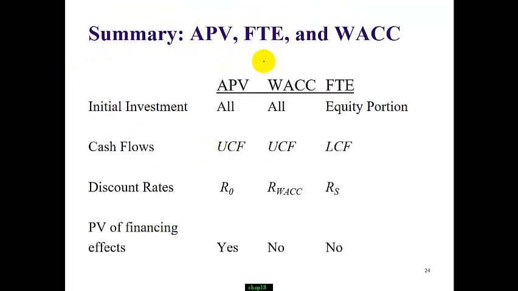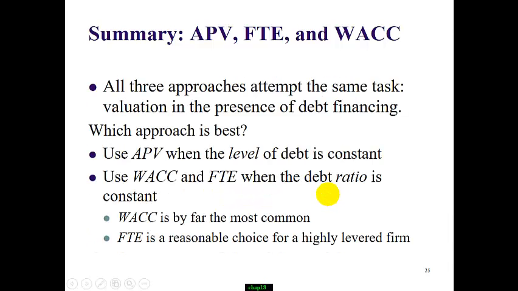Let's summarize the difference among the three approaches. APV and WACC are similar as they have the same amount of initial investment and use the same unlevered cash flows. APV will address the financing effect in a separate component. WACC will reflect the financing effect in the discount rate. Flow to equity, everything is different. Look at the equity investment, levered cash flow, cost of equity. All three approaches have different discount rates.